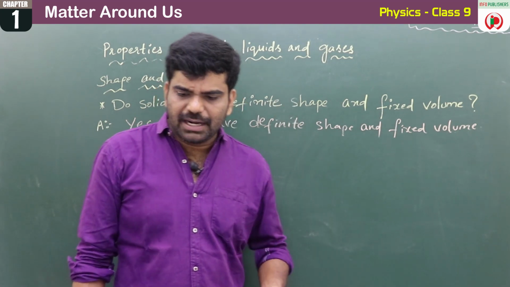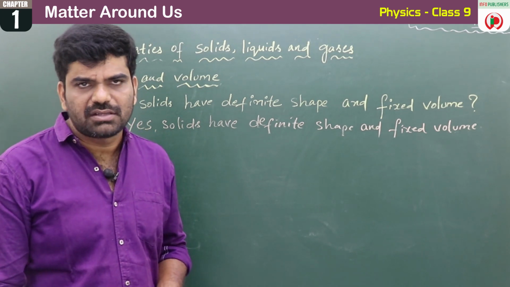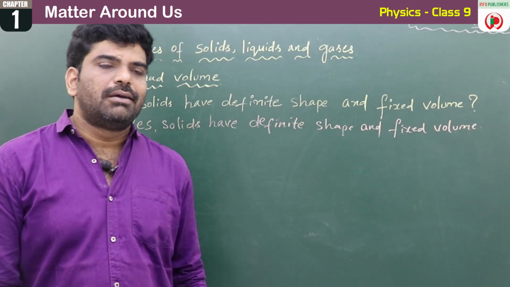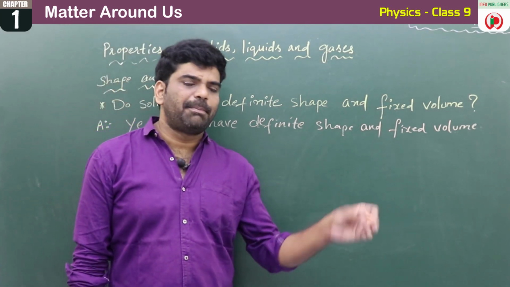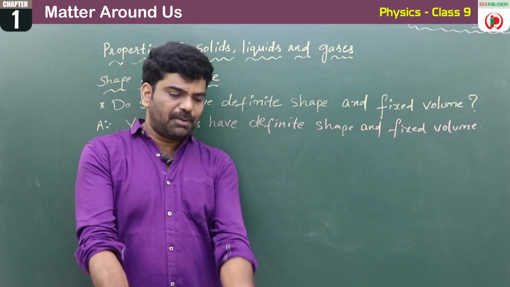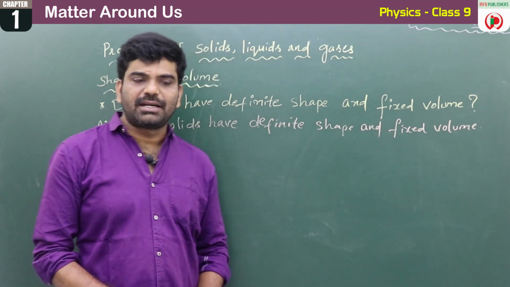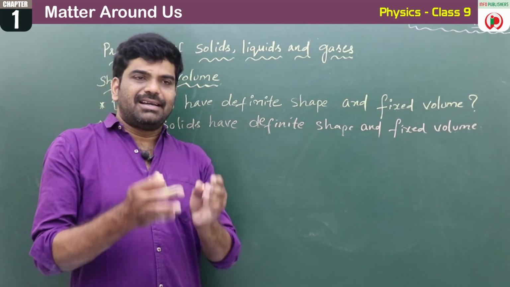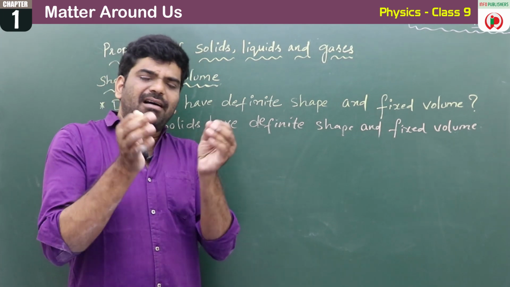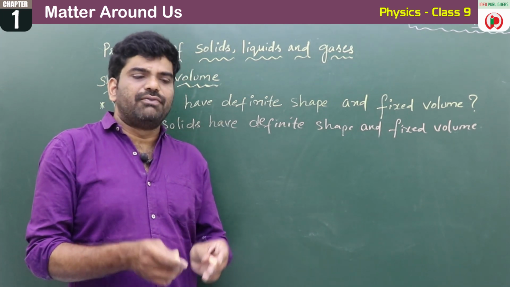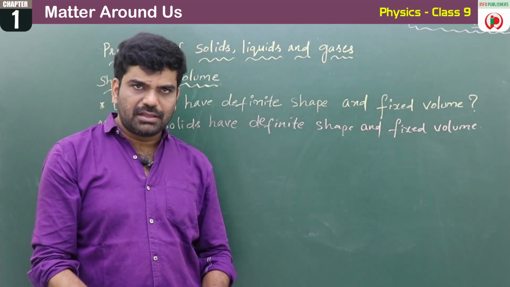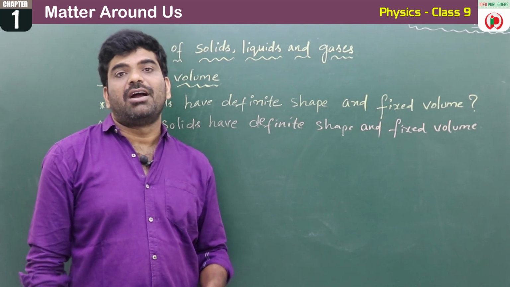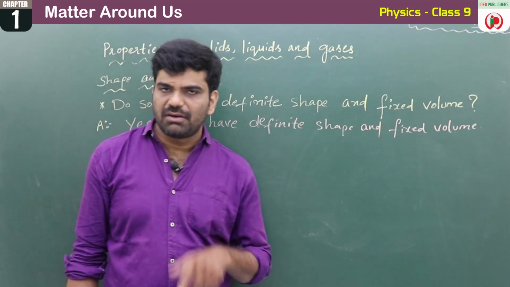Right. So you might have seen a wide range of solids in our surroundings. So imagine a book or a pen dropped on the floor. Can you expect the book will flow from one place to another like a liquid? No. Why? Because the book, pen or pencil are all solids. If you drop them on the floor, they won't flow like a liquid, because the volume is fixed and the shape is also fixed.